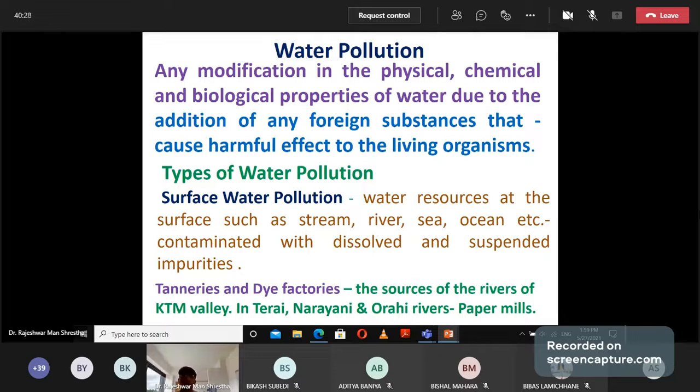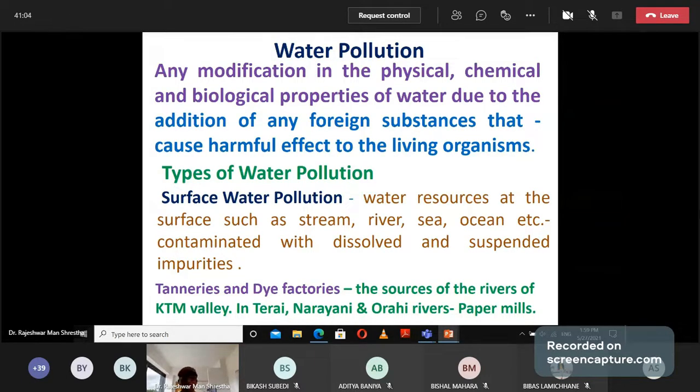If water is mixed with chemicals like lead, nickel, iron, it is not potable. Due to this there is change in physical, chemical, and biological properties, and the water is not suitable for drinking. It is due to the action of foreign substances, which are known as water pollutants. When these substances are added to water and cause harmful effects to living things, this is known as water pollution.